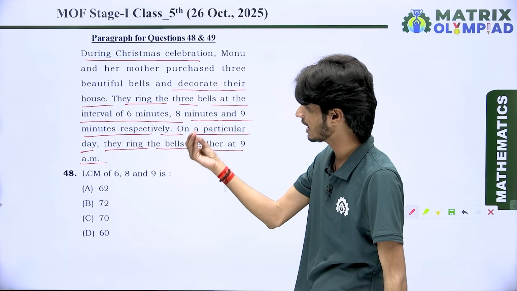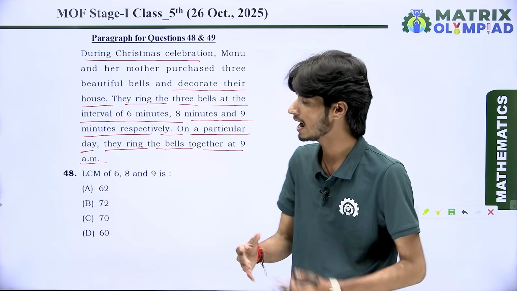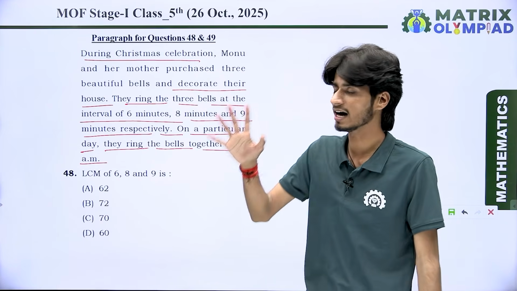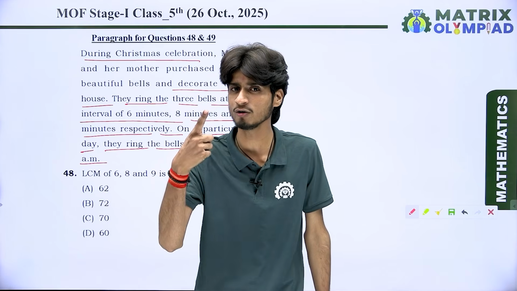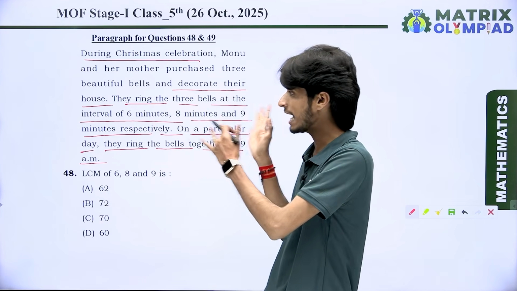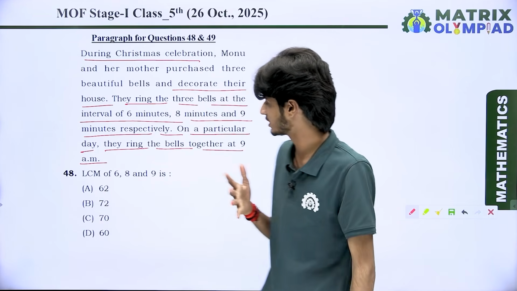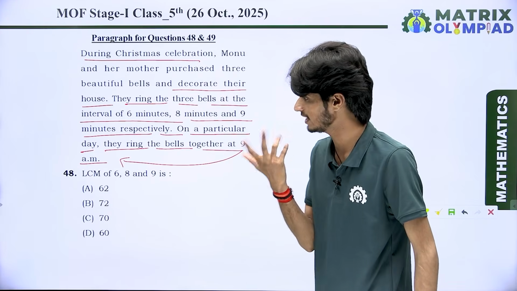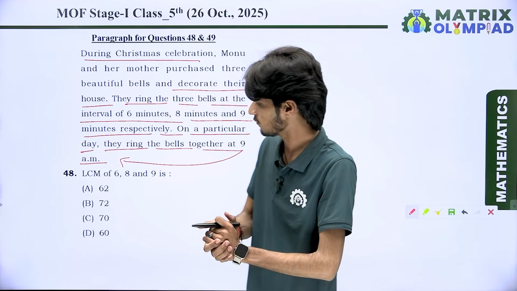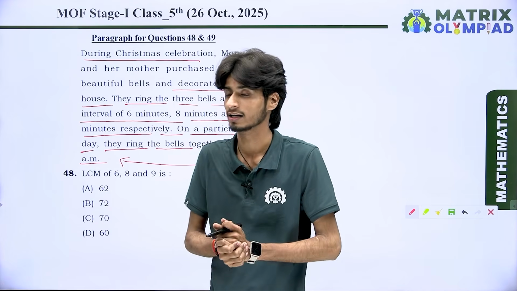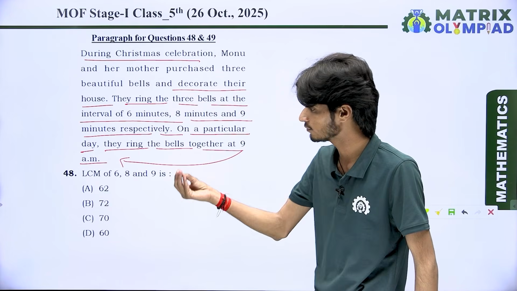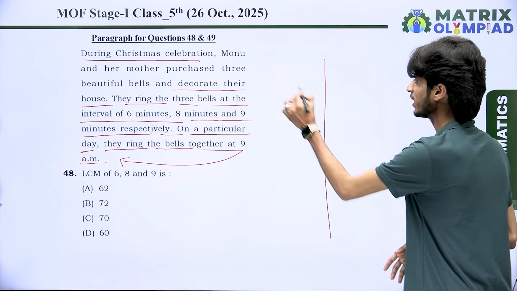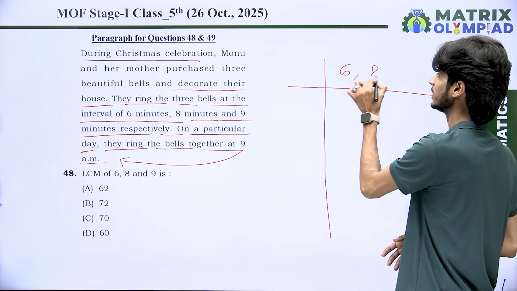It means there are 3 bells and they ring at different times. Monu and her mother decide on a particular time and ring them all together, and the time is 9 a.m. Okay, it is fine. What does it say? The LCM of 6, 8 and 9. According to question 48, we want to find the LCM of 6, 8 and 9. You can find it here like 6, 8 and 9.